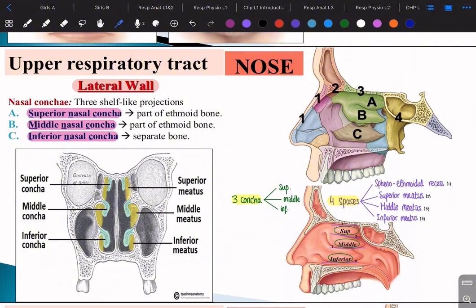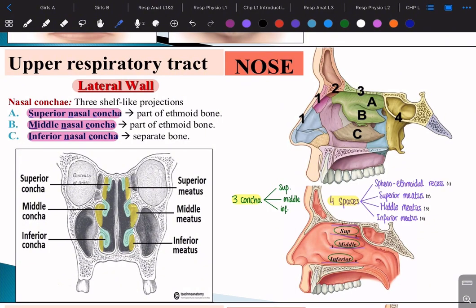So here we're gonna consider the nasal cavity as like a room or like an area that we're gonna have some rooms in. Okay, it's like the house. What are the rooms? The rooms are sink, mink, and ink. Superior nasal concha, middle nasal concha, and inferior nasal concha. I know ink is with a K, but we're going to consider it with a C for the sake of this. What does concha mean?